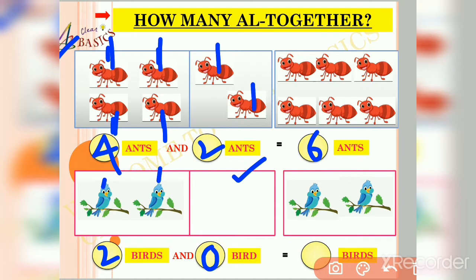So friends, now we have to add the birds together. So let us count the birds all together. Count with me friends. 1, 2. So friends, 2 birds and 0 birds is equal to 2 birds. Now friends, move on to our next slide.